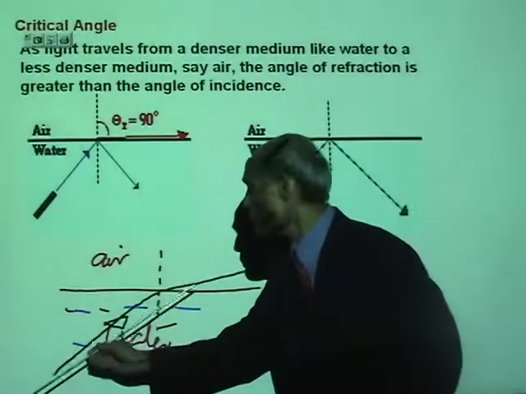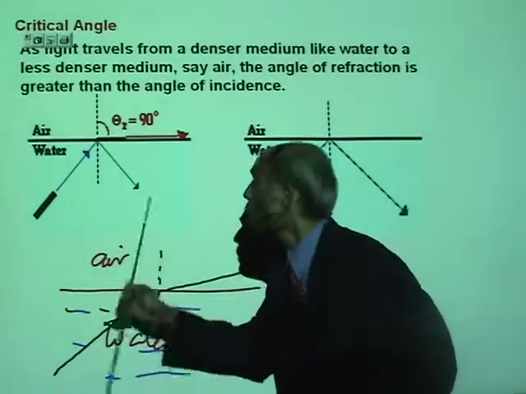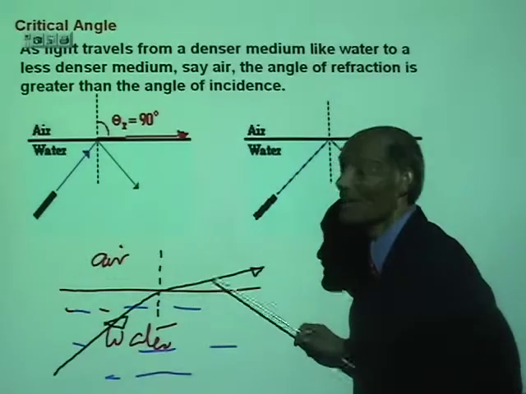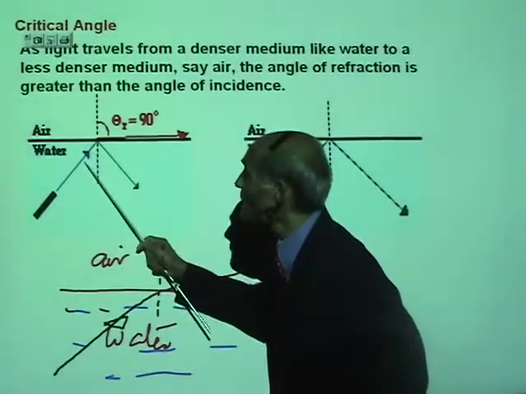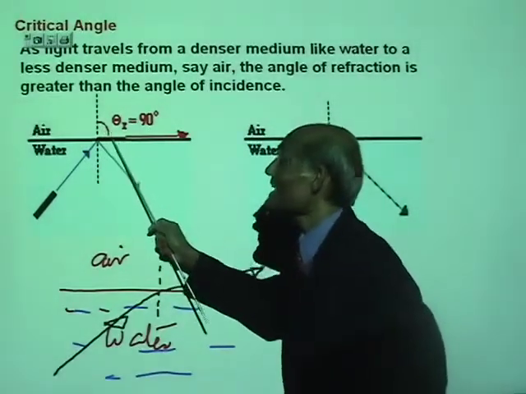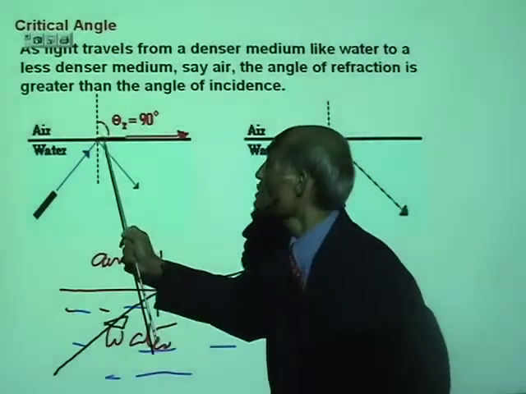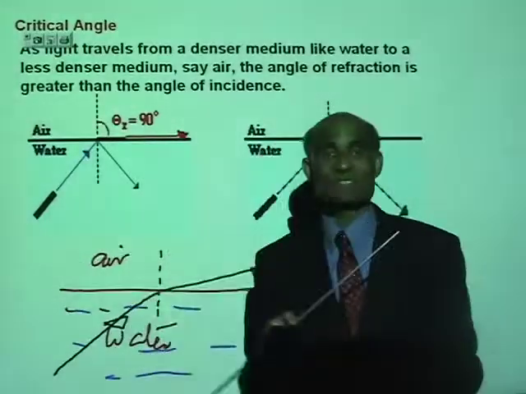That means if you keep on increasing the angle of incidence, the angle of refraction will also increase. A time will come for a particular angle of incidence when the angle of refraction will be exactly 90 degrees. That means the light that is emerging will go parallel to the interface.